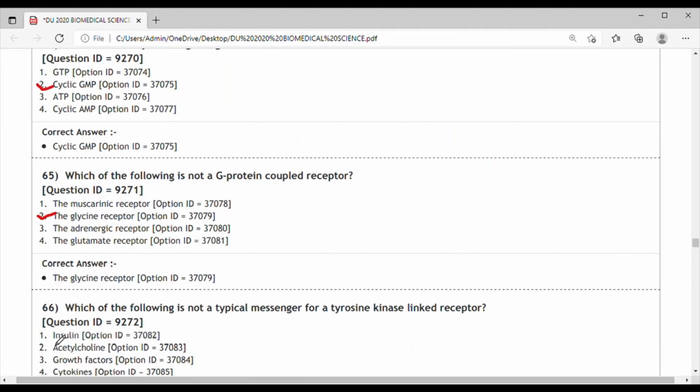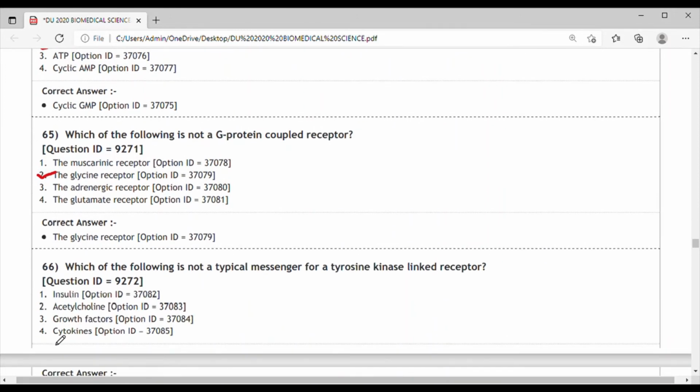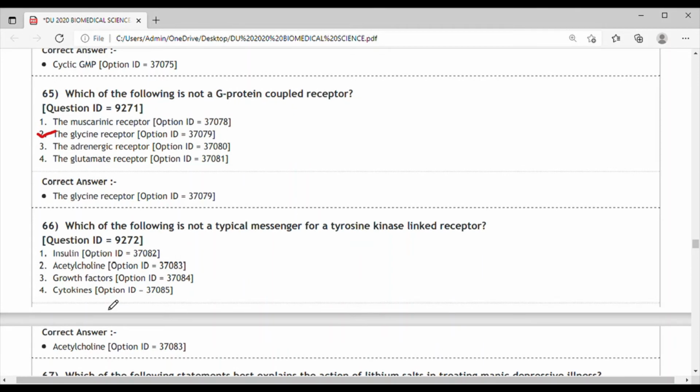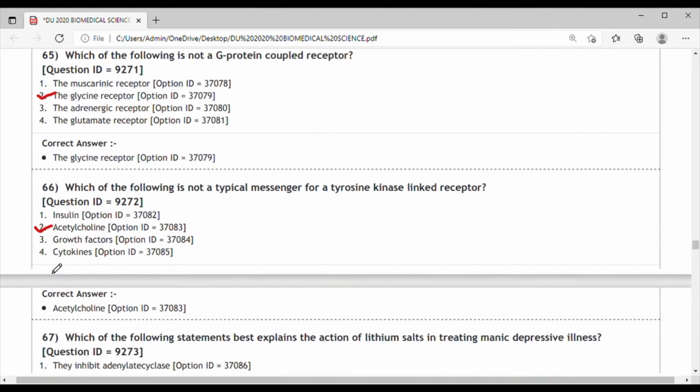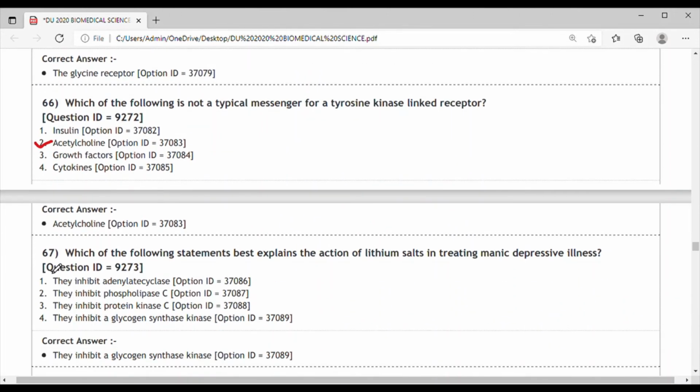Next question, question 66. Which of the following is not a typical messenger for a tyrosine kinase linked receptor? Option 1, insulin. Option 2, acetylcholine. Option 3, growth factors. Option 4, cytokines. Here the correct answer for this is option 2, that is acetylcholine. Next question, question 67.